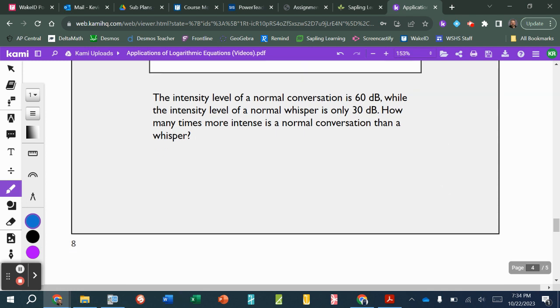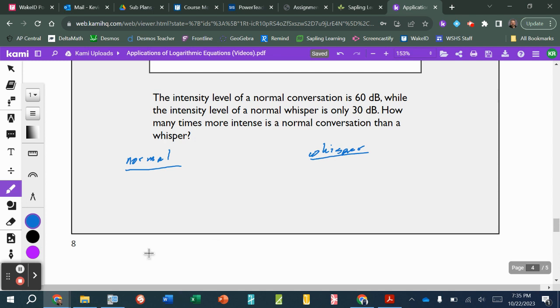So like I did for the Richter scale problem, if you've watched that video, I basically need to create two equations. I'm going to determine their intensities, and then I'm going to compare the intensities. So here, this first one, we'll call it the normal conversation. So this would be the equation for the normal conversation. And over here we'll have the equation for the normal whisper.